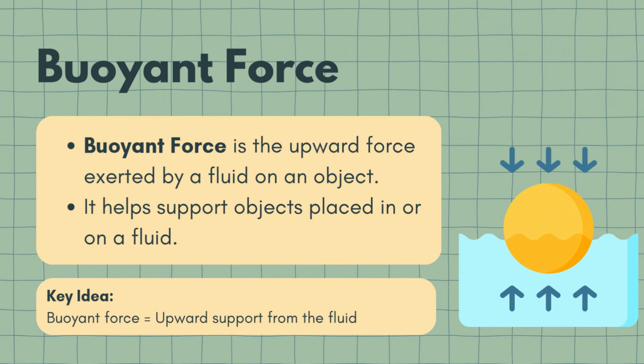So let's simplify Archimedes' principle into three ideas. Displaced fluid to buoyant force to floating or sinking. So when an object enters a fluid, it displaces some of that fluid. The displaced fluid results in a buoyant force, and the relationship between the buoyant force and the object's weight helps determine whether the object floats or sinks. So remember this sequence. Displacement leads to buoyant force, and buoyant force helps explain floating and sinking.